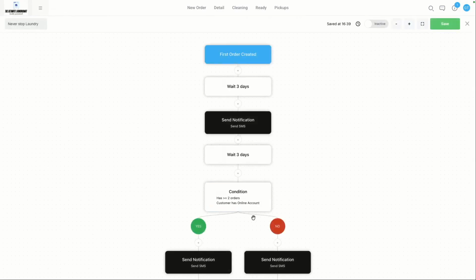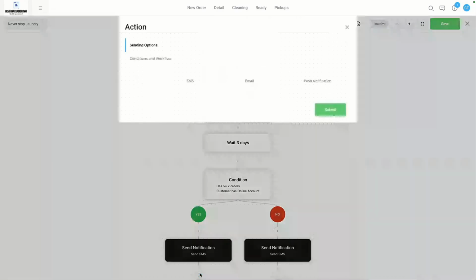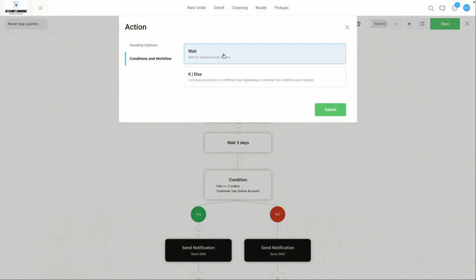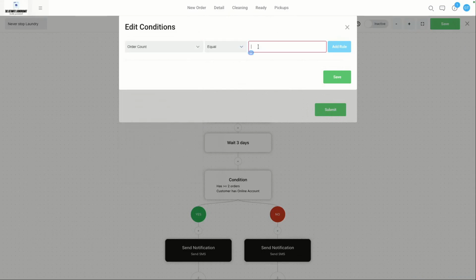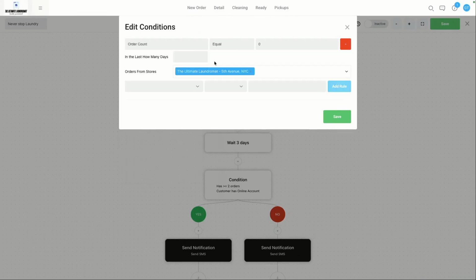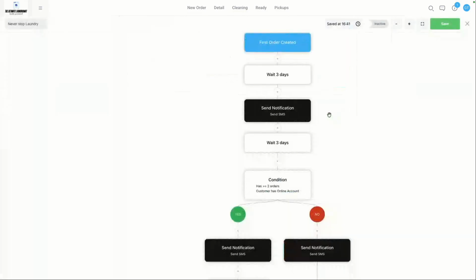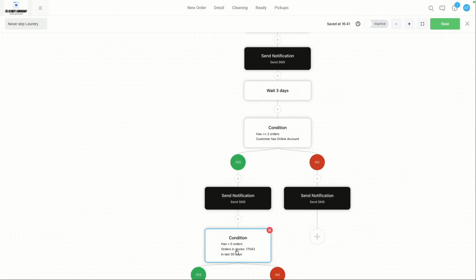So you're saying, for example here, a condition, if else, right? And we can do order count equals 0, and rule in the last 30 days, correct. So you could use that, and you could save it, for example. Yeah. So then it's checking that information as well.